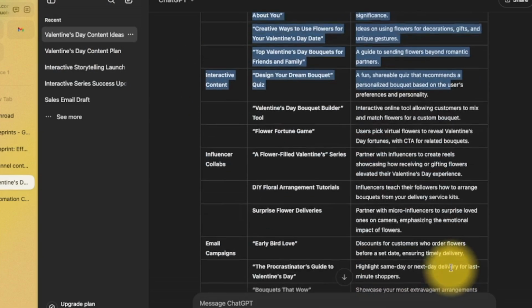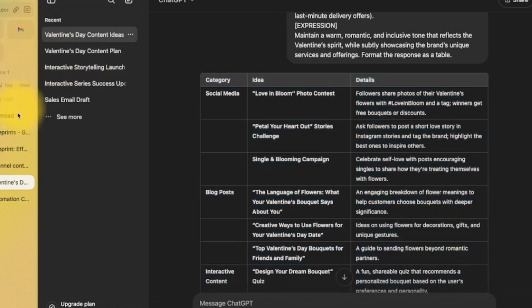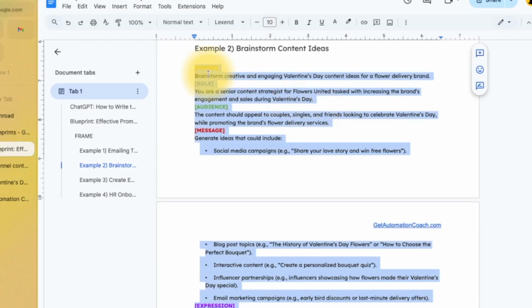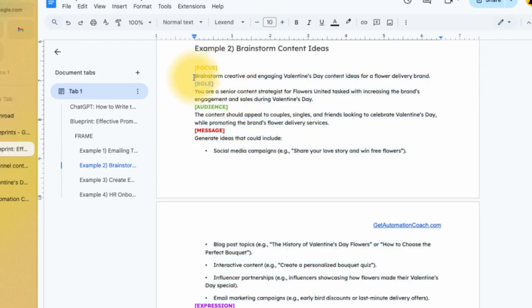And that's what automation coaching is all about, how to automate your job. So let's go back to the blueprint and have a look. Focus. Brainstorm creative and engaging Valentine's Day content ideas for a flower delivery brand. Role. You are a senior content strategist for Flowers United. So I told it who it should be and the name of the company, and I gave it the objective, tasked with increasing the brand's engagement and sales during Valentine's Day. Audience. So who we want to target whilst promoting the brand's flower delivery services. So you're really targeting it down to your niche.